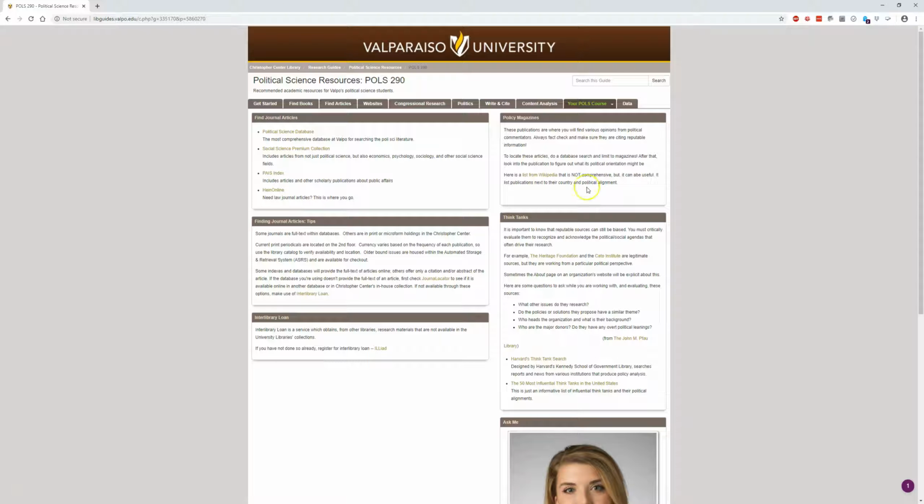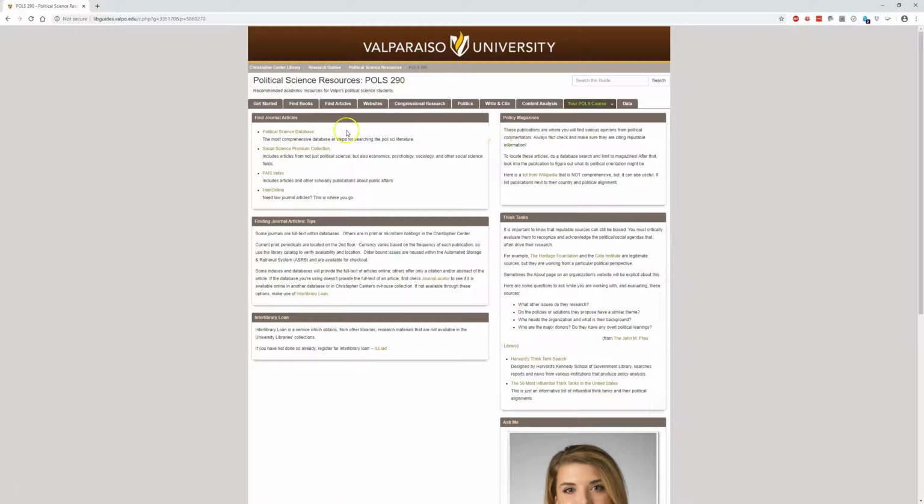All right, so in the box on the right side at the top, policy magazines, that's where we're going to talk about these resources. These publications are where you will find various opinions from political commentators. So always fact check, always make sure they're using good information. Do that with every resource, but that's just a reminder. There's a couple ways we can look for these types of articles. We're going to start in a database and do our keyword search, limit it to magazines, and then look into the individual publications to figure out what their political orientation is and if it's one that we need for our assignment.